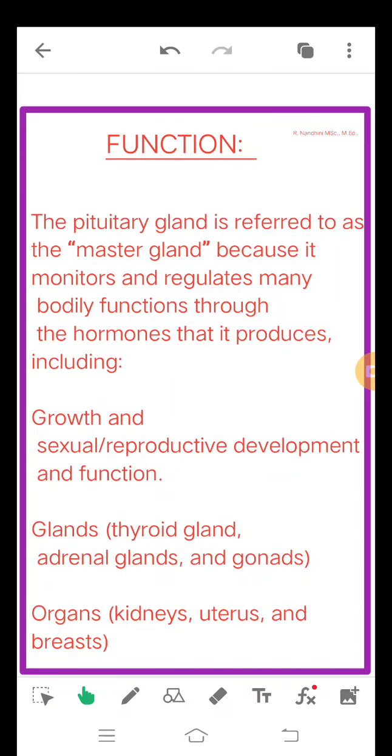Functions of the pituitary gland. The pituitary gland is referred to as the master gland because it monitors and regulates many bodily functions through the hormones that it produces, including growth and sexual reproductive development and function. The target glands are the gonads, thyroid gland and adrenal gland, and the target organs are the kidney, uterus and breast.